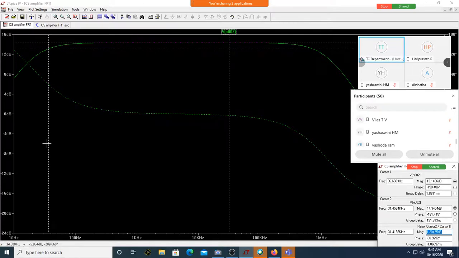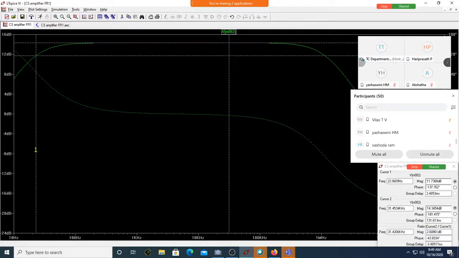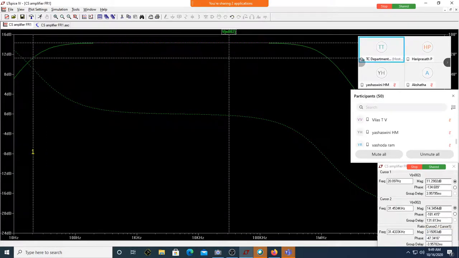Is it visible? Yes, sir. Am I there close to 3 dB? Yes, sir, 2.9. Can you see the frequency is almost 20 point something? Almost 23 hertz. 23 hertz is required, and you are getting 21 hertz. Is that fine? Yes, sir.